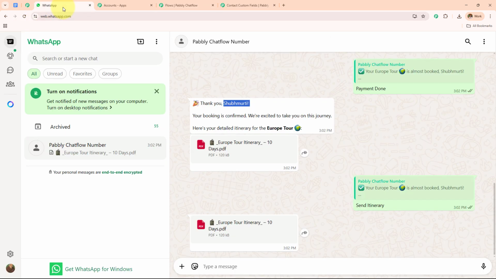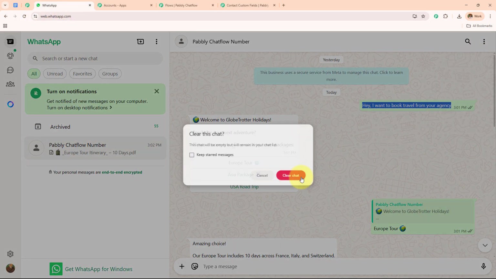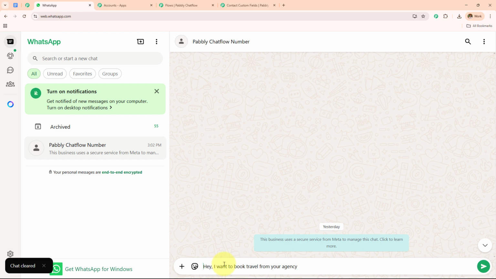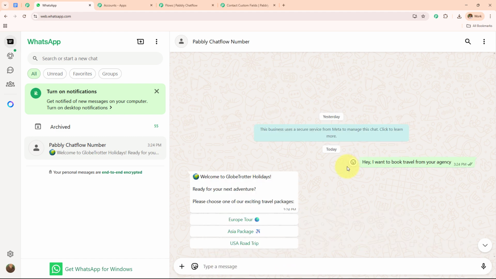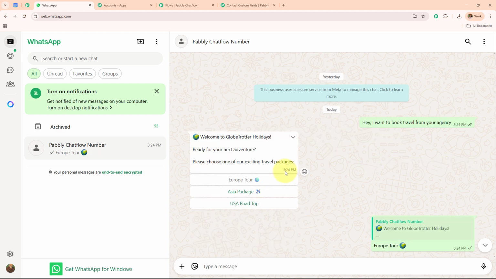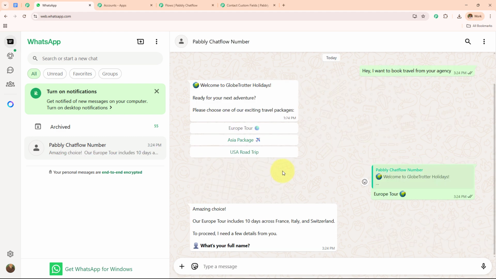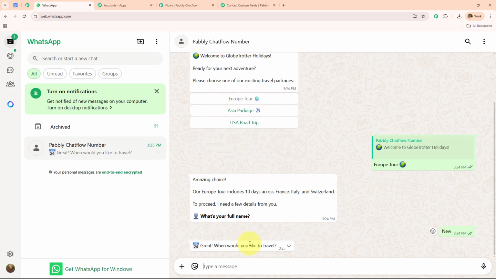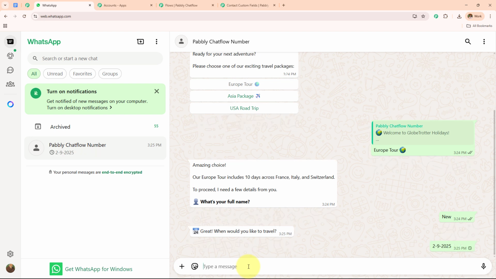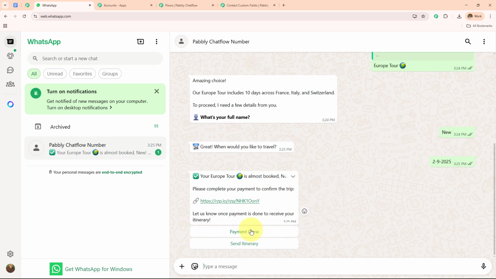If I open my WhatsApp again, I'm going to delete the chats, and I'm going to send the message again, to see whether it replies to me or not. And here it is. In seconds it has given me the reply. If I click on this Europe tour, it is going to start sending me the next message. So I have entered my name. I'm going to enter the date also. I'm going to send the date, and it is going to send me the next message.